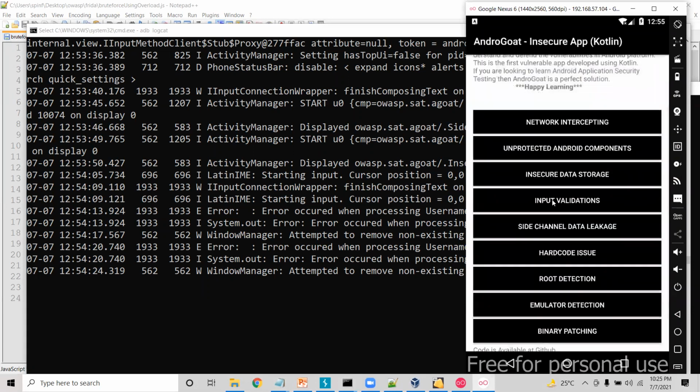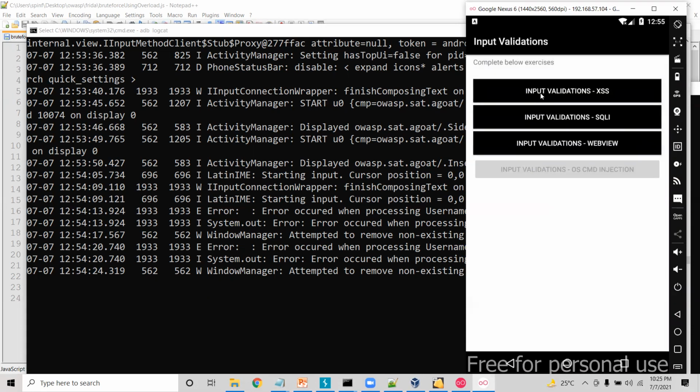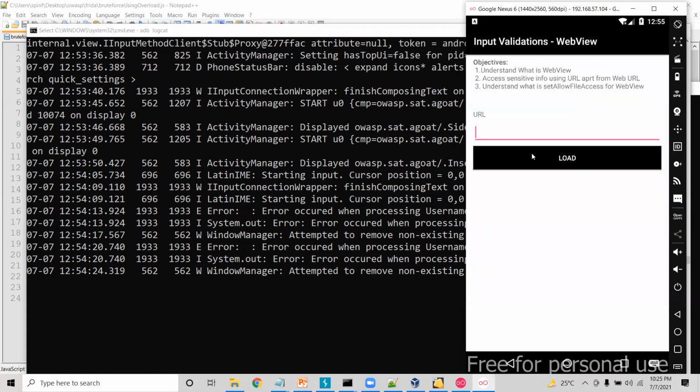At the same time, we have something called cross-site scripting, SQL injection, and WebView related vulnerabilities as well. So, for example, if I go here under the cross-site scripting vulnerability,